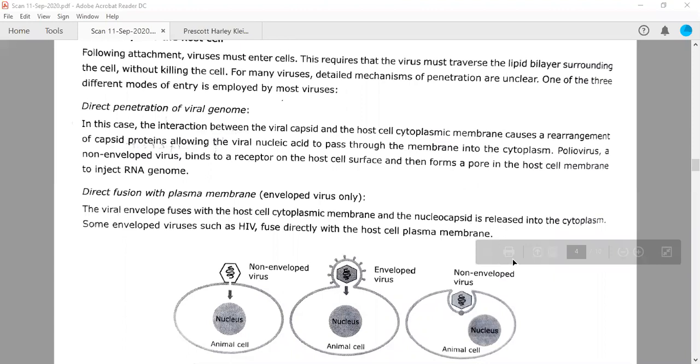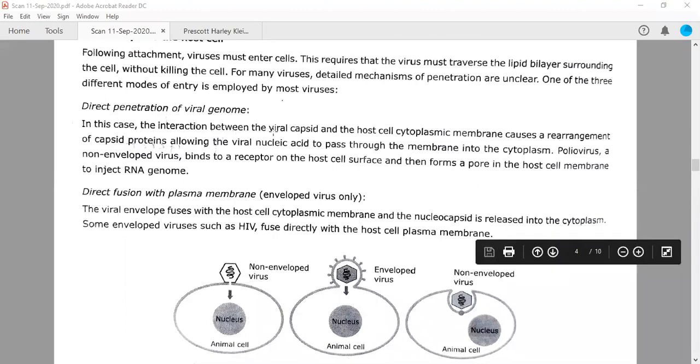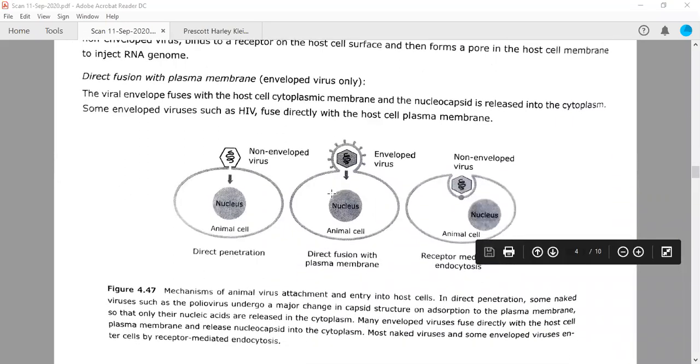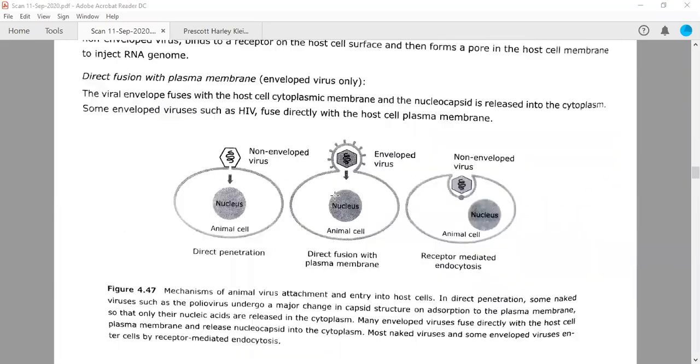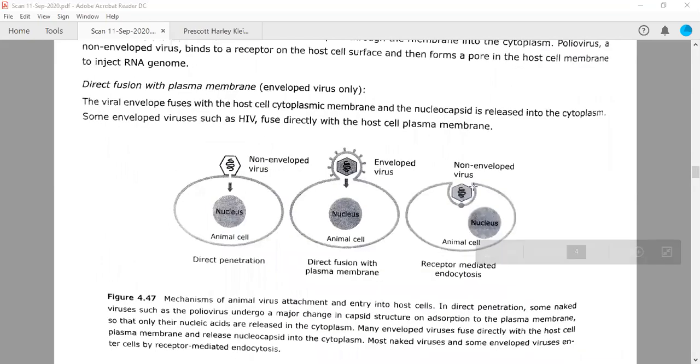Right. So there are differences between enveloped and non-enveloped viruses. You can read this from here. It is written in very simple words. Then the last one is actually called receptor-mediated endocytosis. It can happen in both cases, whether it is a naked virus or an enveloped virus. In both cases, the virus can enter by this receptor-mediated endocytosis, where there is a receptor.